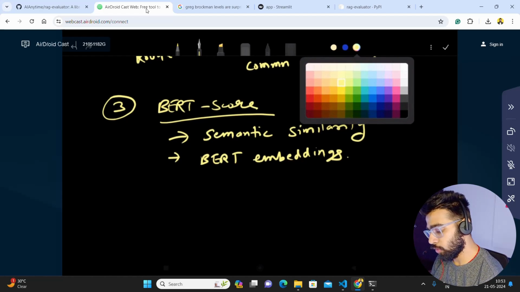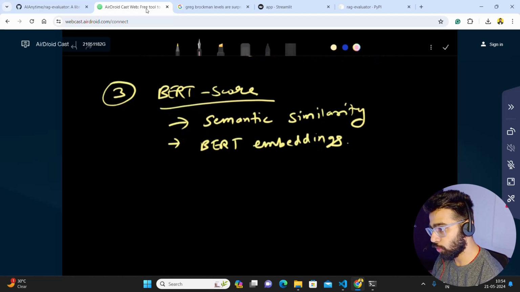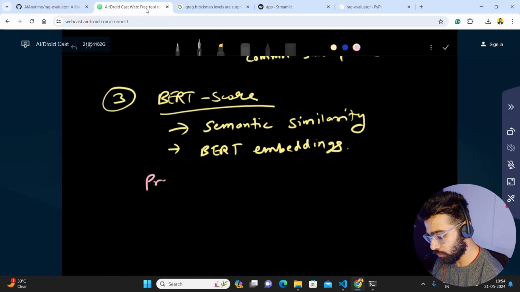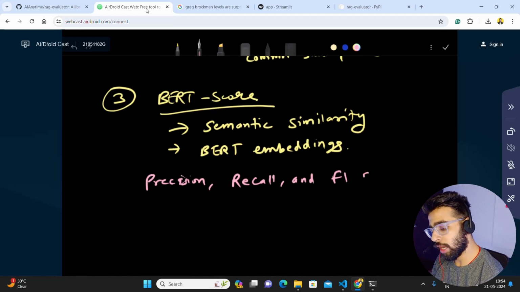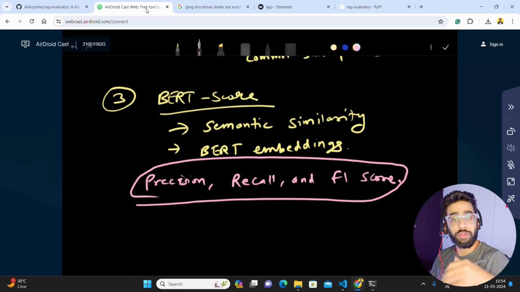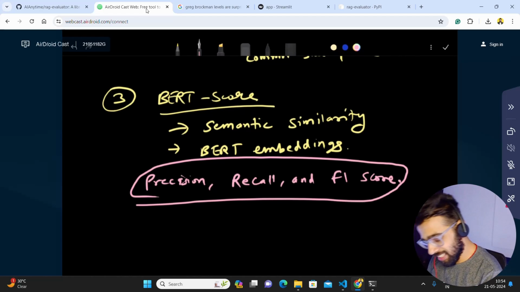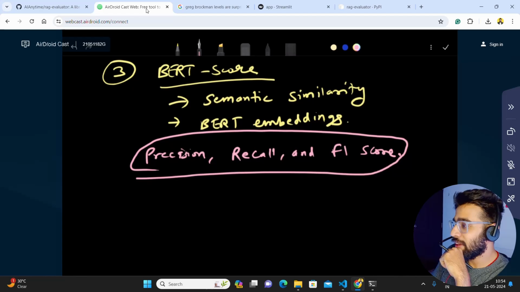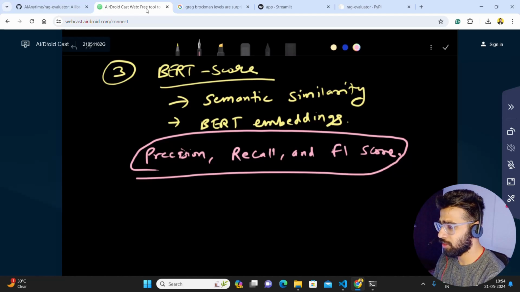If you are working in the field of machine learning or data science, you're probably aware of this. It looks at precision, recall, and F1 score, the harmonic mean of precision and recall. People used to ask this question in interviews, what is F1 score? We always used to say, look, harmonic mean of precision and recall. So this is like nostalgia. But anyway, BERTScore is pretty much self-explanatory. I'm not going too deep into it, guys.